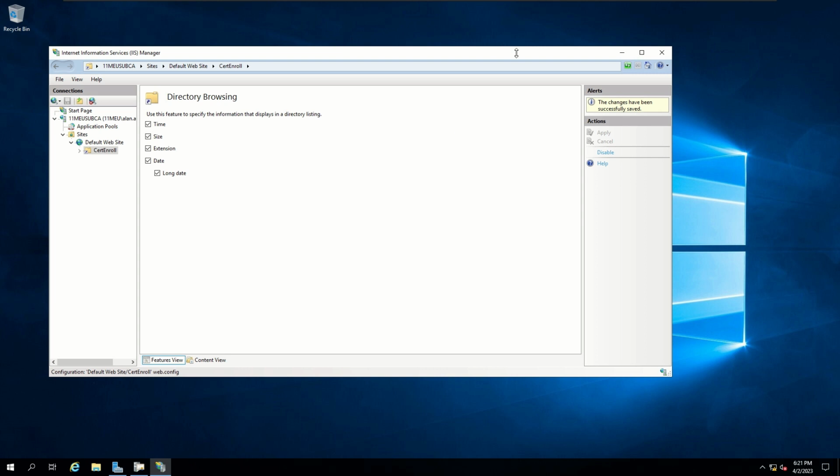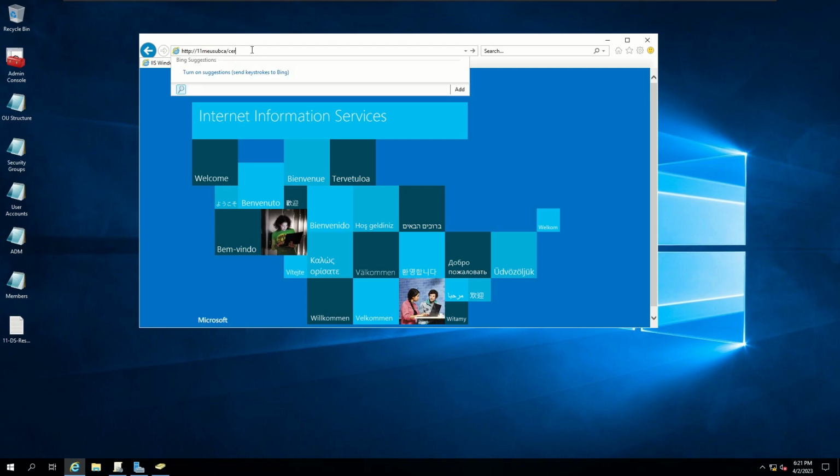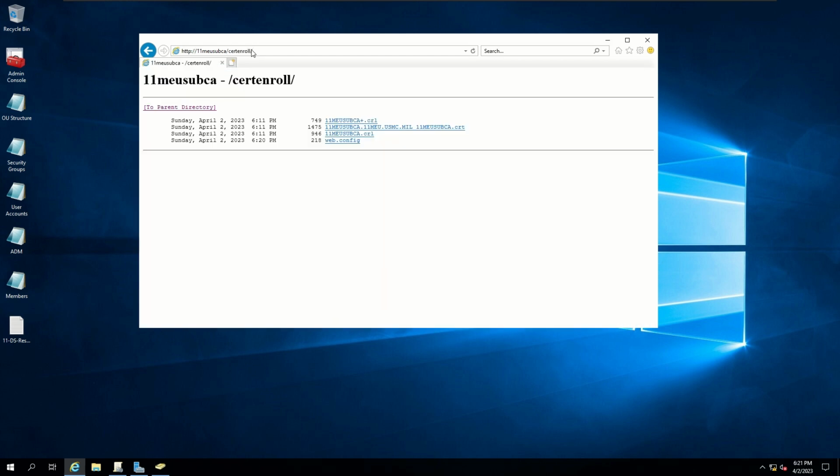Alright, so now let's double check the work that we just did. We're going to go back to our domain controller. In this path, we're going to type the server name and certenroll. And now we can view that CertEnroll folder that we have on our SUBCA.